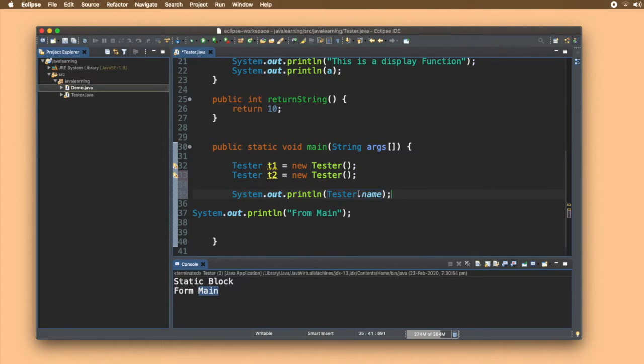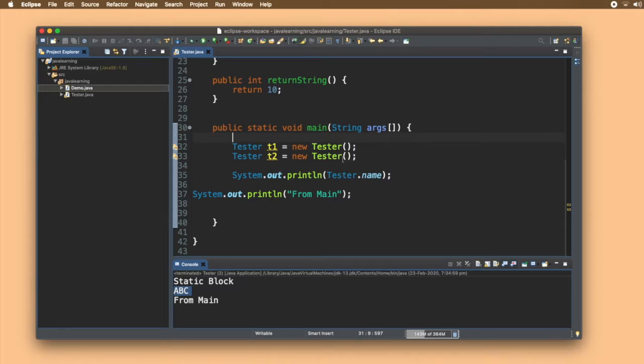You can access a static variable using an object, but you should never do so, as whenever you create an object, separate memory is allocated to the variable and the memory will be wasted. You can see that ABC is printed despite creating two objects. The value will be the same for all the objects, that is, it will be common for both objects.